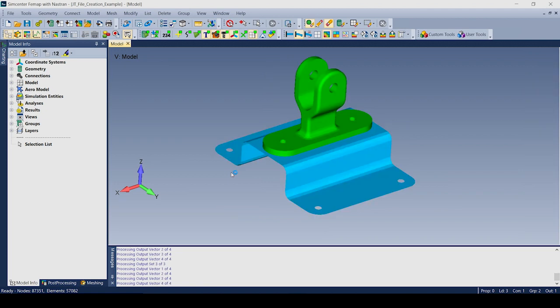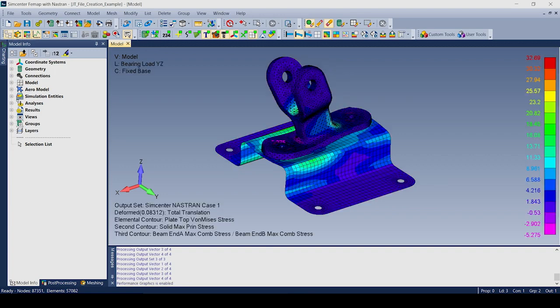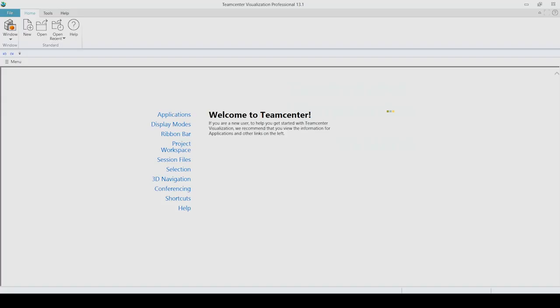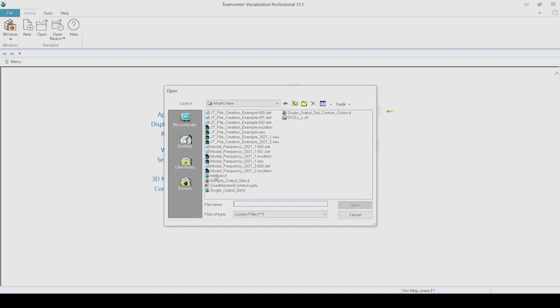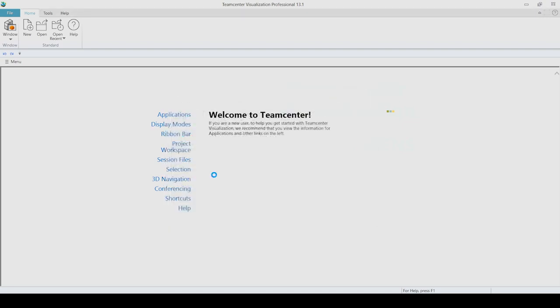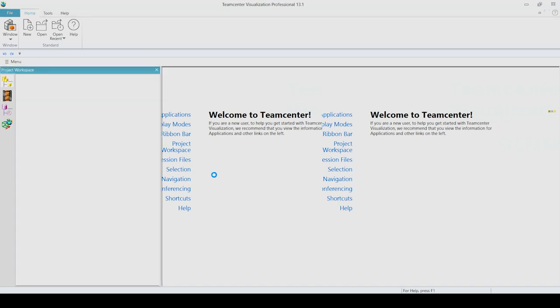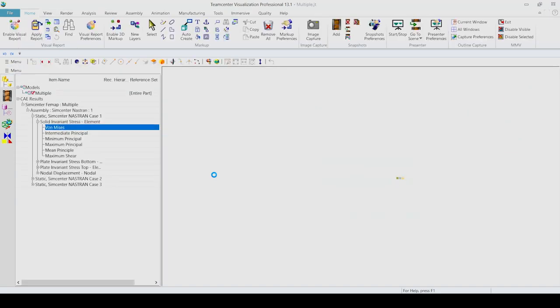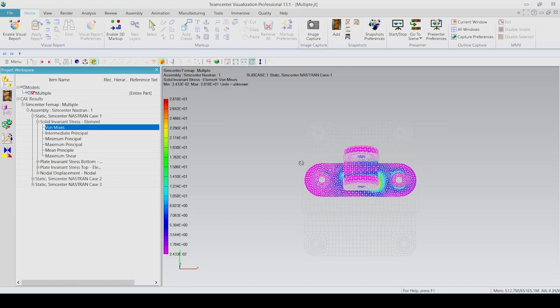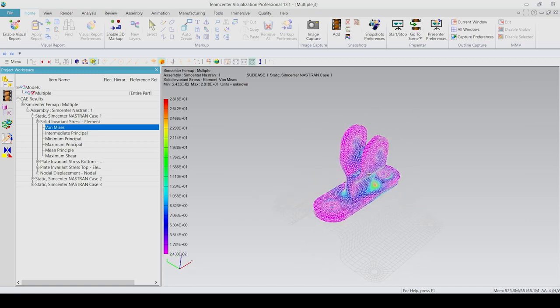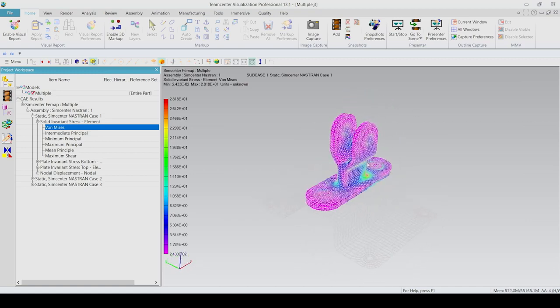And once the JT file is created, we're actually going to go over into Teamcenter Visualization Professional version 13.1. So we're going to do a File, Open, and we're going to choose this multiple JT file. Once it's opened up over here in the Teamcenter Visualization portal, I can rotate my model. You can see that all of my different output sets I selected are available.